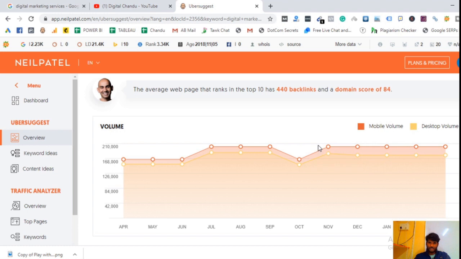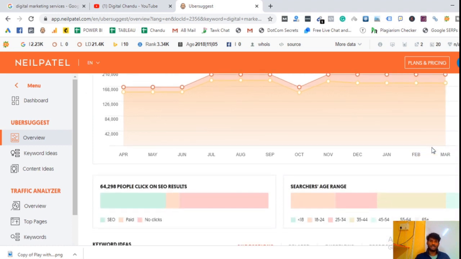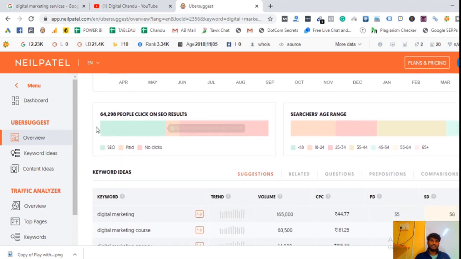And whenever you drop the mouse here, it will show you. Whenever I drop here on February month, it shows 24,007 mobile searches and 1,76,993 desktop searches. This is the overview of this particular section. And down the line, here you can see